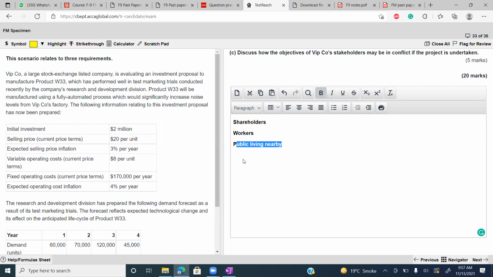In the longer term, nobody will want to join your company. In the longer term, weak and ill workers can create damage for the company. And if the public living nearby is disturbed, definitely it will create a reputational issue for the company. So what should be the win-win approach?